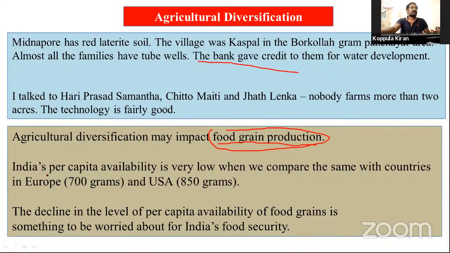See this, another thing is India's per capita availability is very low when we compare it with countries in Europe and USA. We have discussed in the earlier slide: India had 469 grams per day per person in 1971, 590 something in 1991, and 462 grams in 2011. But in Europe they use 700 grams, USA 850 grams.